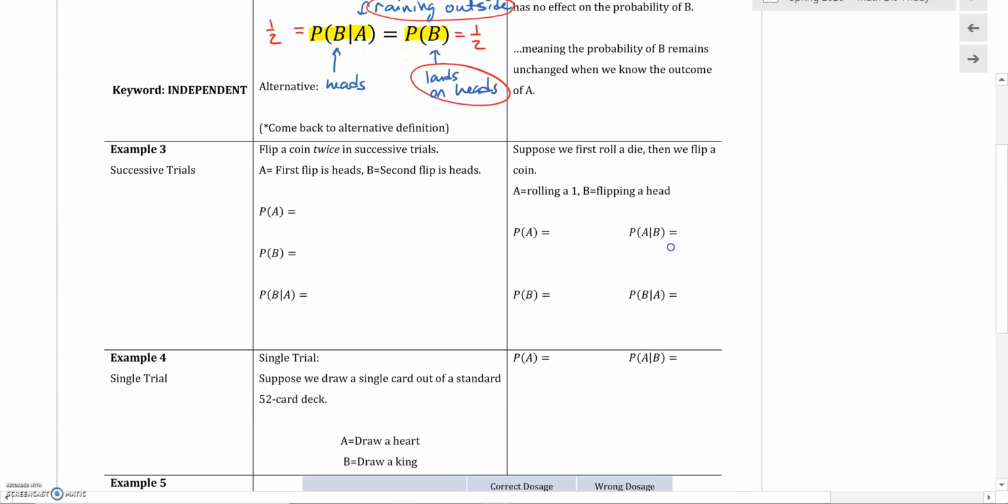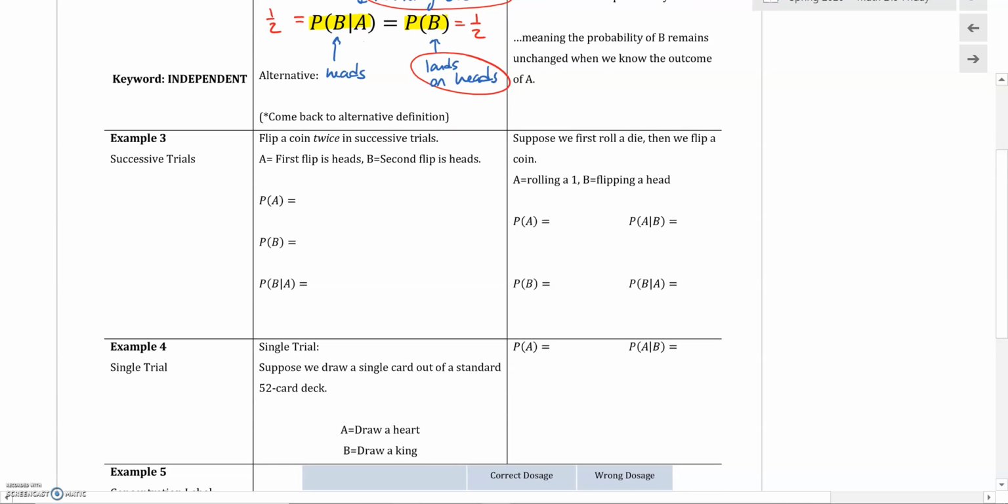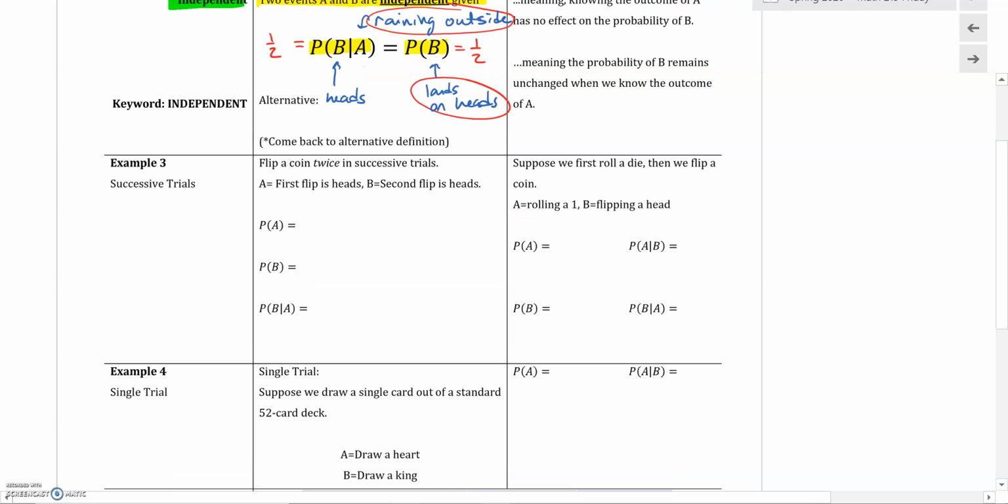Okay. So here they give us a couple little silly examples. It says we're going to flip a coin twice in successive trials. So event A is that my first flip is heads. Event B is that my second flip is heads. The probability of A getting heads is 1/2. The probability of B flipping a coin and getting heads is 1/2.